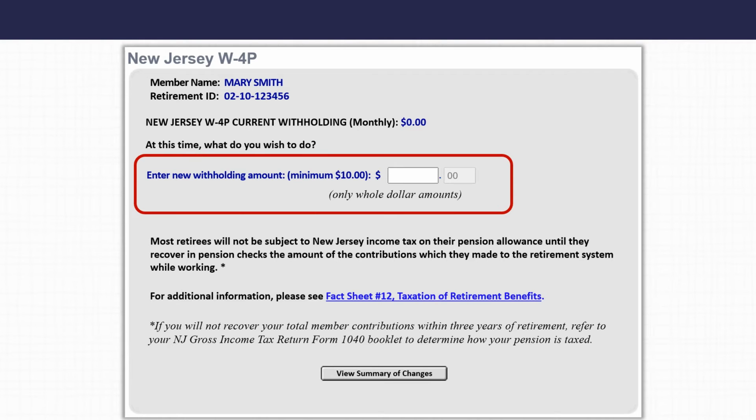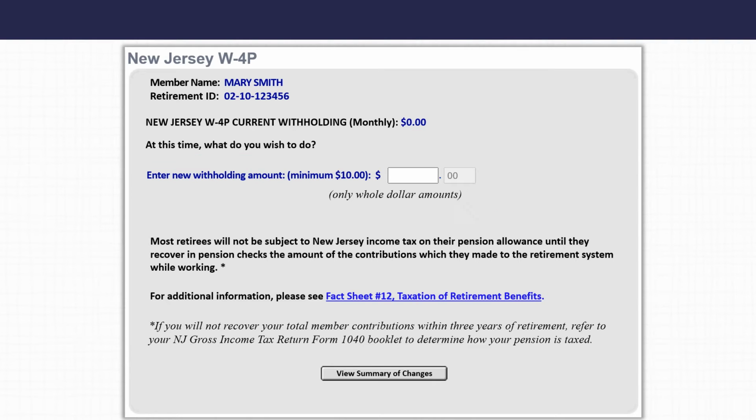Because New Jersey law does not require automatic income tax withholding from your retirement benefit, the first time you enter the New Jersey State Form W-4P application, it will show your current tax withholding as $0. To begin withholding New Jersey state tax, enter a withholding amount. Withholding amounts for New Jersey state income tax must be a minimum of $10 and listed as whole dollars.